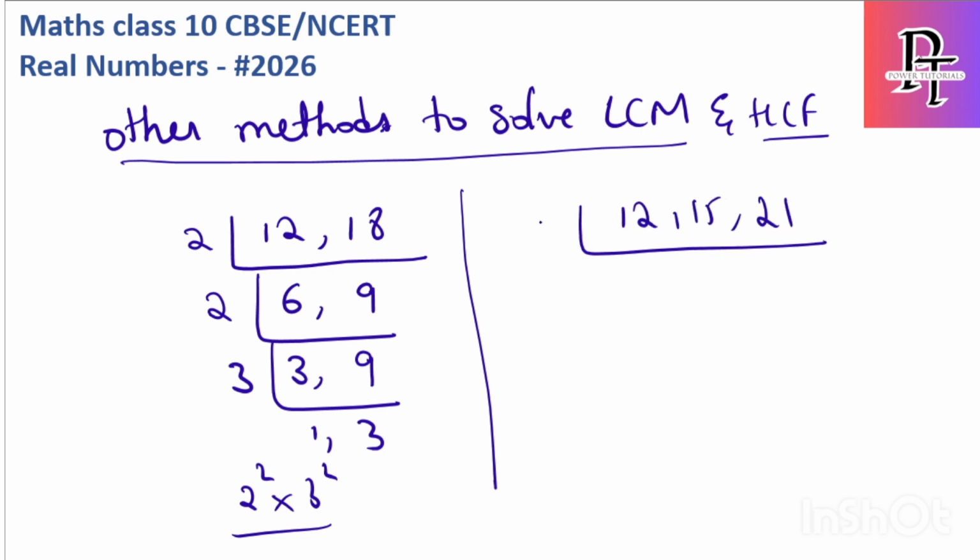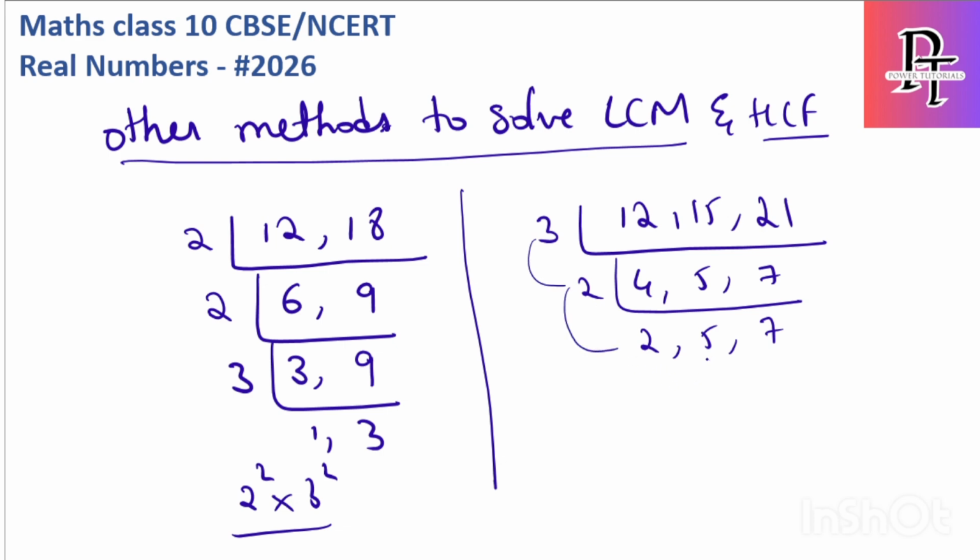Here I can divide by 3: 3 4s are 12, 3 5s are 15, 3 7s are 21. Then I can divide by 2, as 2 2s are 4. If it is not possible to divide, just write the same. Now let's get the answer: 3 2s are 6, 6 2s are 12, 12 5s are 60, 60 7s are 420. See, I got the same value. If it is not getting divided, just write the same; if it is getting divided, then divide it. Okay, one more I will do for LCM.